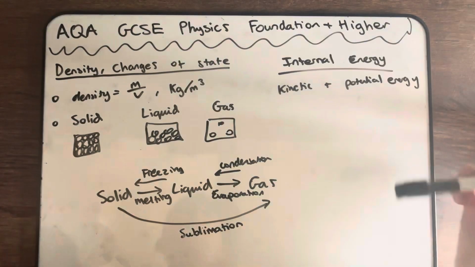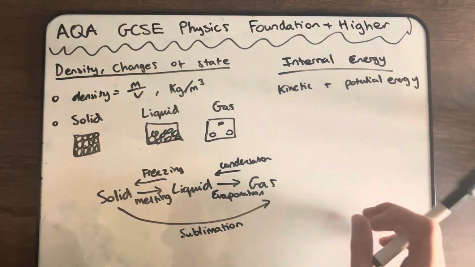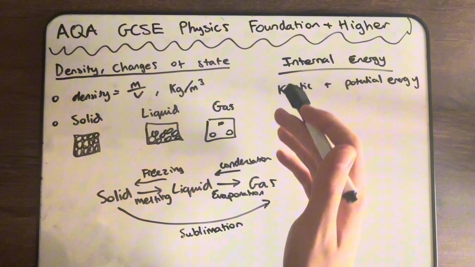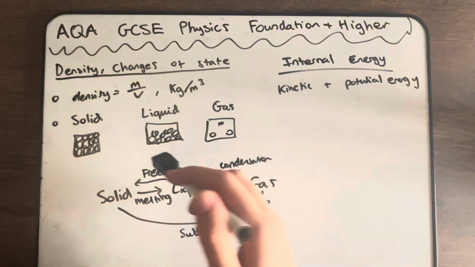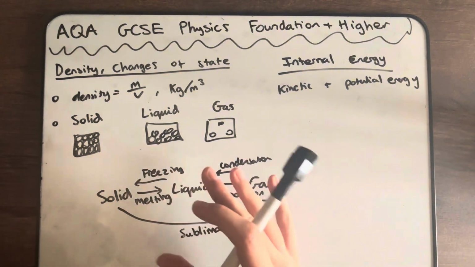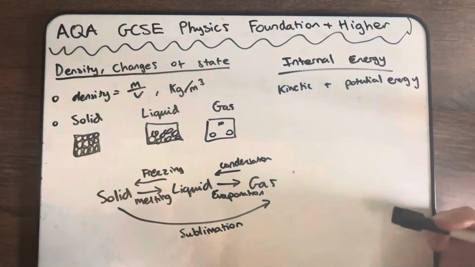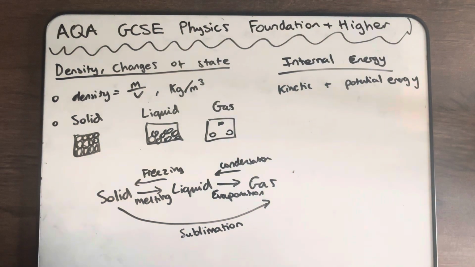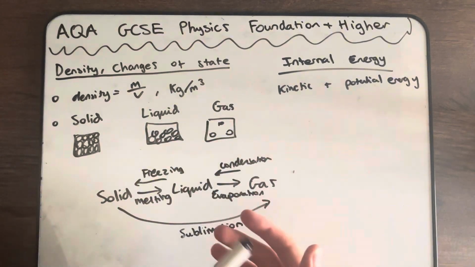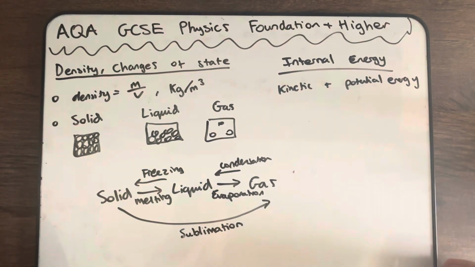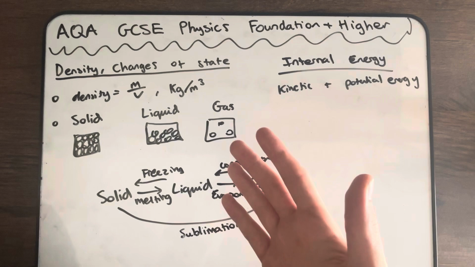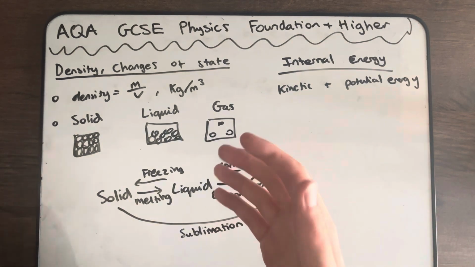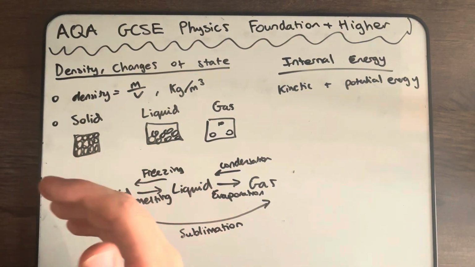Now the system has an internal energy, which will just be the sum of the kinetic and the potential energies of the particles or atoms in the matter. So kinetic energy is how fast the atoms are moving. That could be, for example, the vibrations of the particles in the specific state of matter. So gas would have the highest kinetic energy as they're moving around very erratically, whereas solid would have the least.